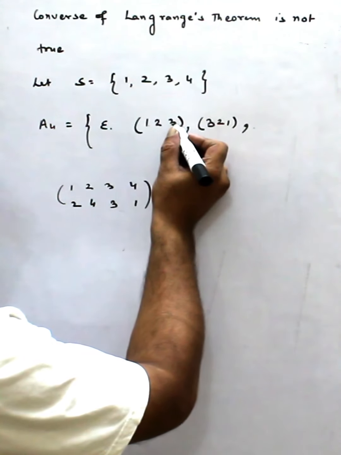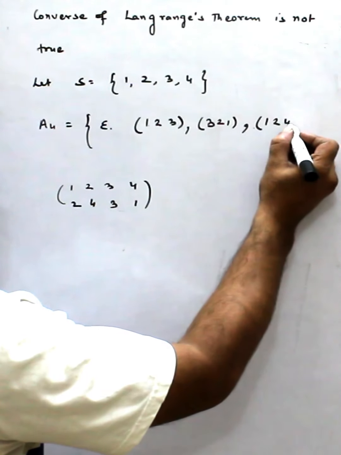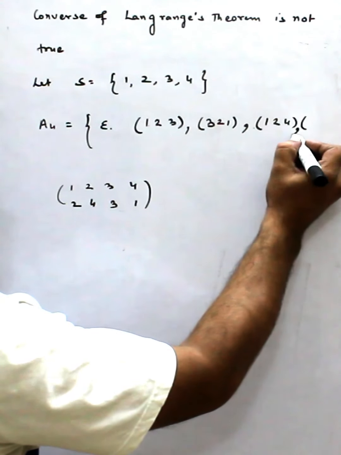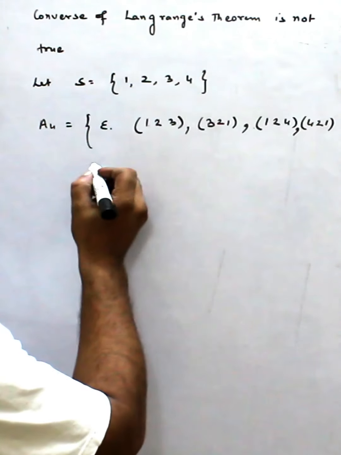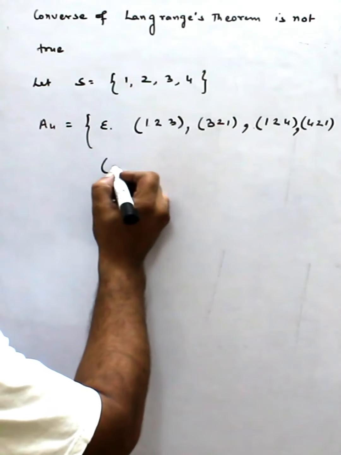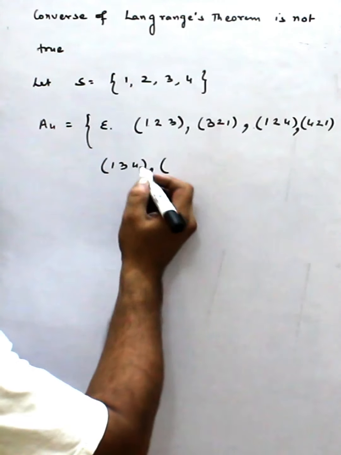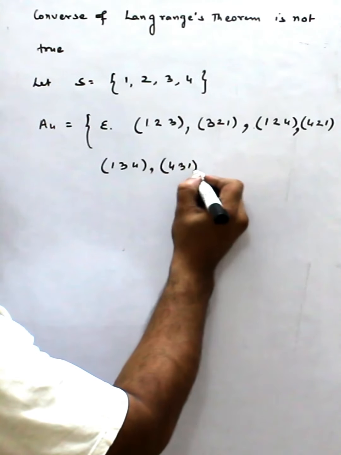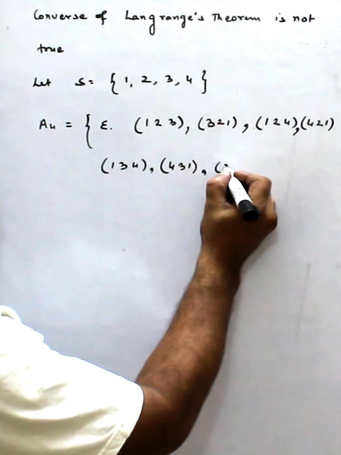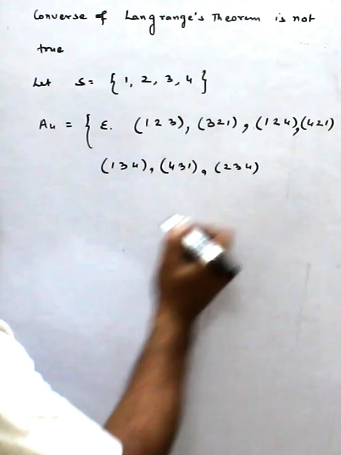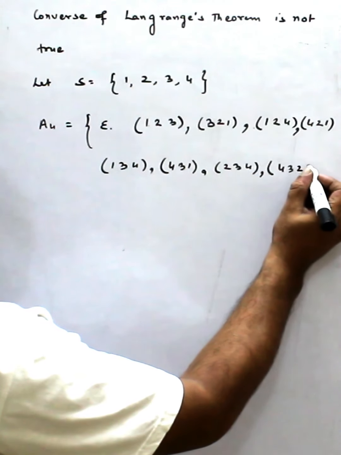Now this is the next. Here I kept 4 fixed and now I keep 3 fixed. So (1 2 4) and its inverse is obviously (4 2 1). Right? Similarly, I keep 2 fixed, that means (1 3 4) and its inverse I take (4 3 1). Similarly, if I fix 1, that means it is (2 3 4) and its inverse is (4 3 2). Right?